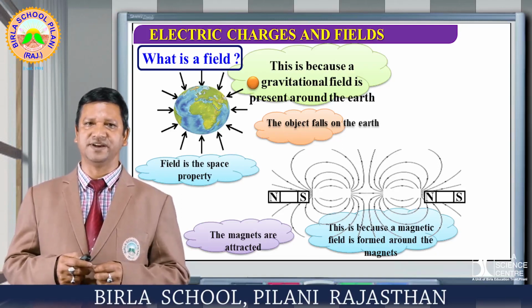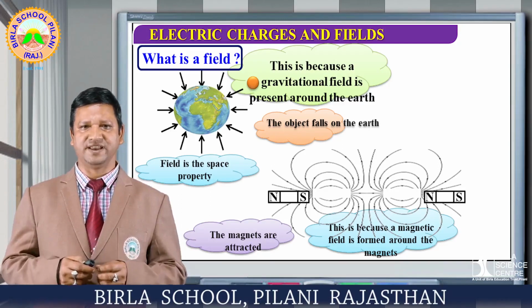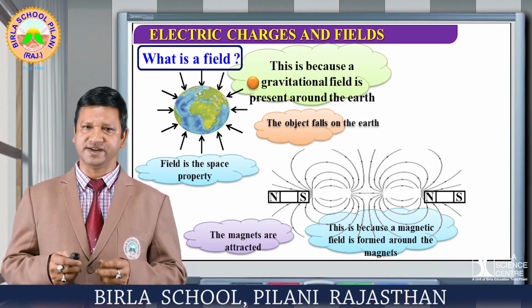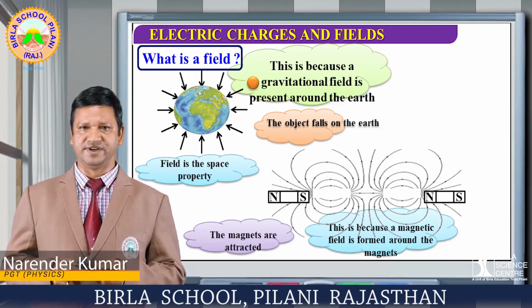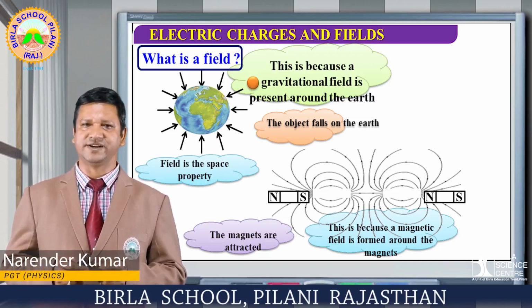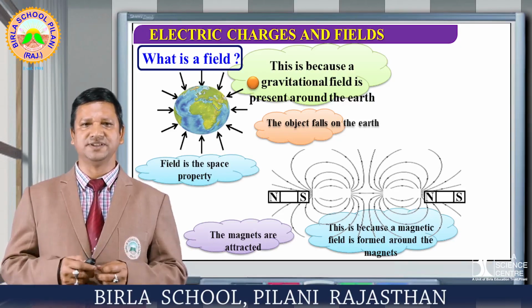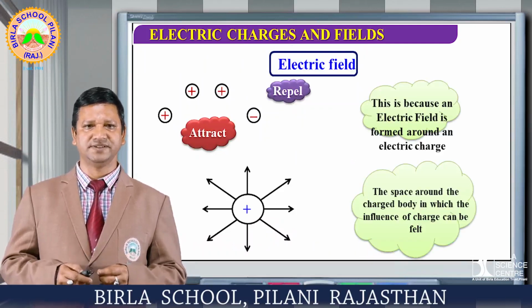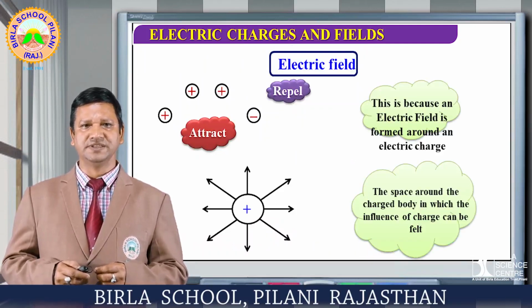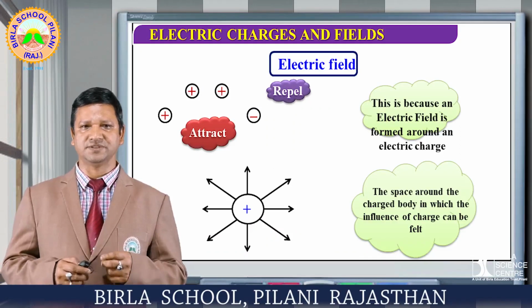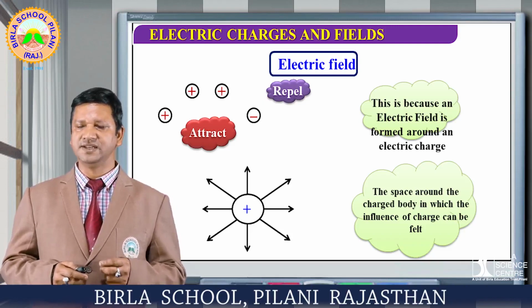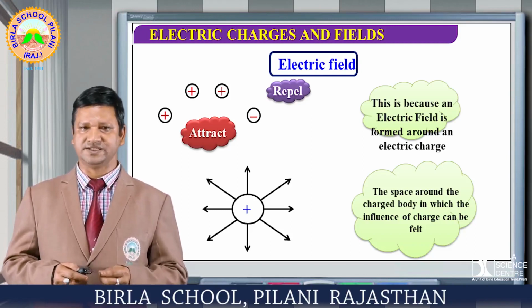In the case when we are taking two magnets having opposite poles approaching, the magnets are attracted towards each other. From the diagram you can see how the attraction takes place when they are of the opposite nature. That is the property of the magnets. So let us continue. This is the field which is the space property. So electric charges, where we are dealing with the concept of electric field.